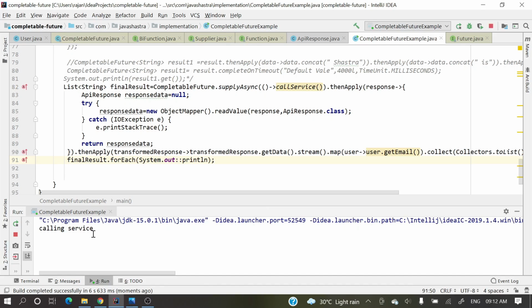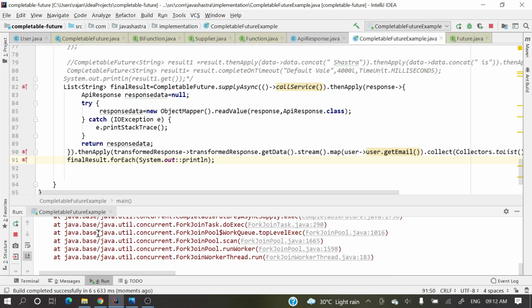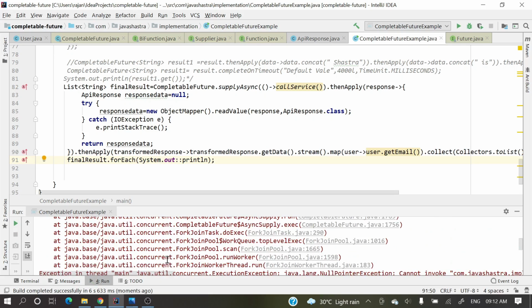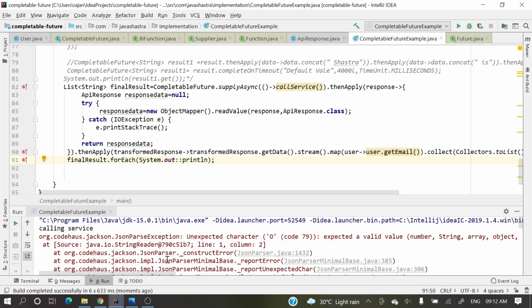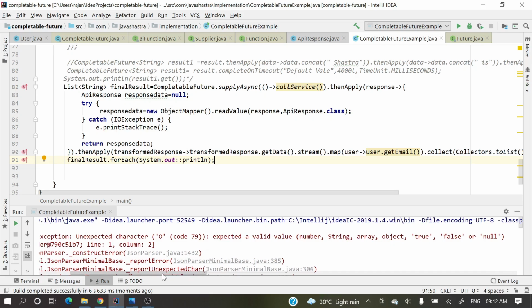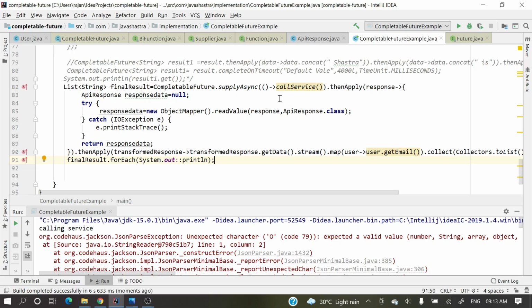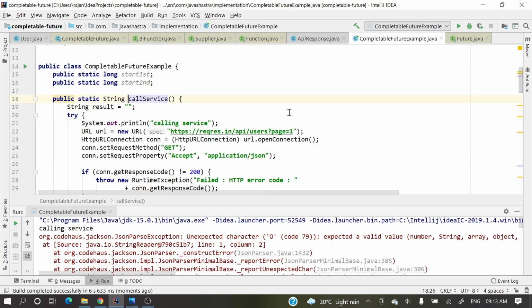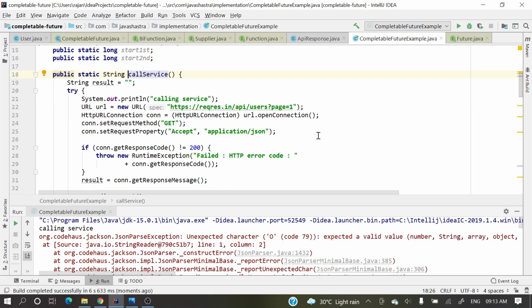Calling service, just see it's calling that service. It will take some time to get those results. No, something went wrong, unexpected character. Okay, no worries. It's some binding error.